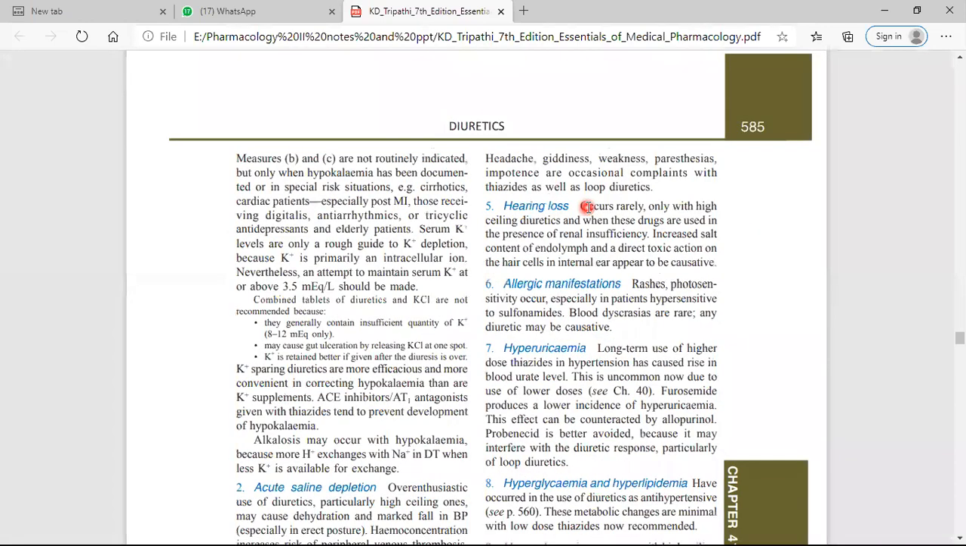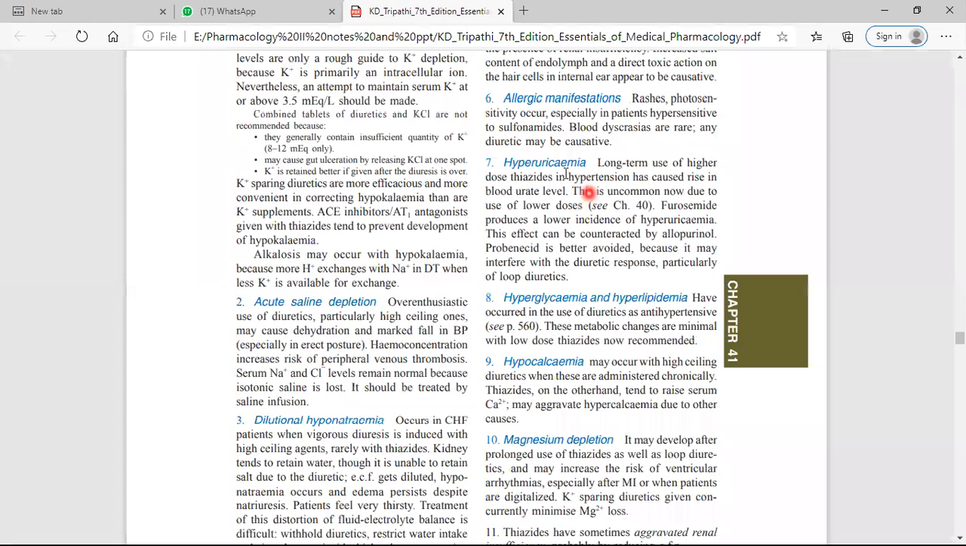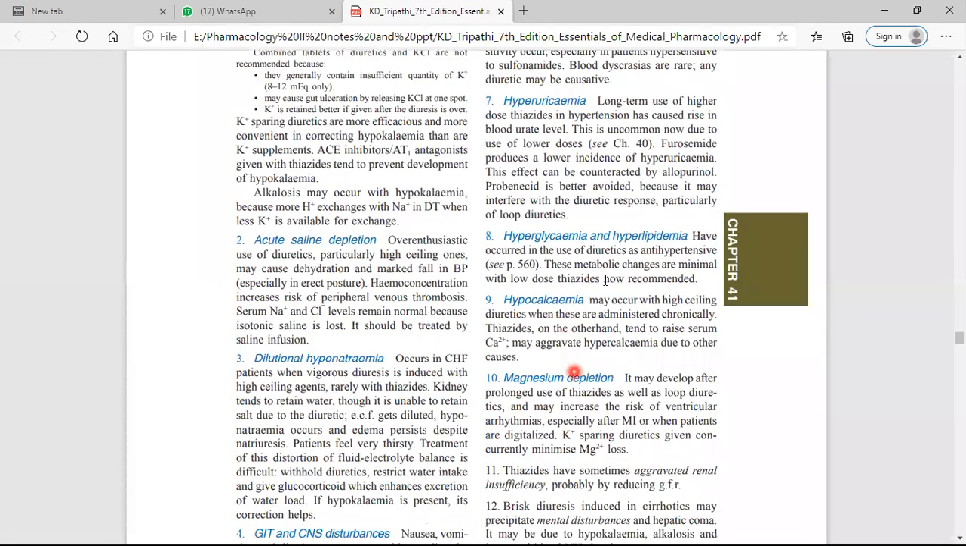But it causes hyperuricemia. It increases the uric acid level and can also precipitate gout. Hence this drug causes hyperuricemia. Again, it causes hyperglycemia, it increases the blood sugar level, and hyperlipidemia also. But it causes hypocalcemia, it decreases the calcium level. It also decreases the magnesium level, because it causes the excretion of calcium and magnesium.